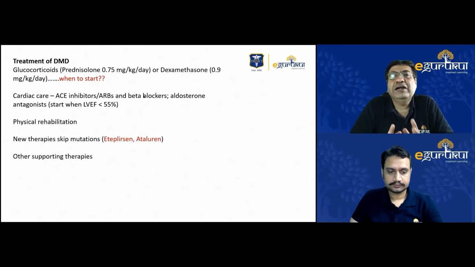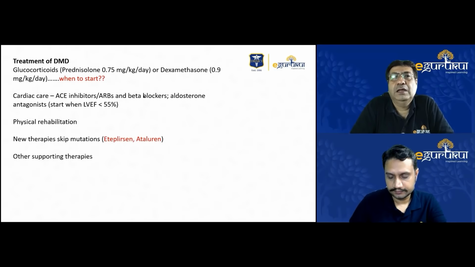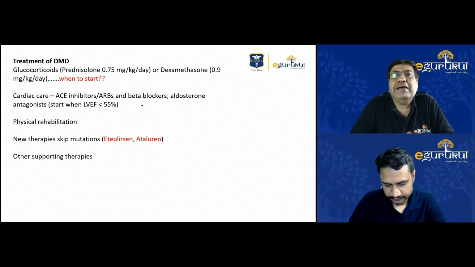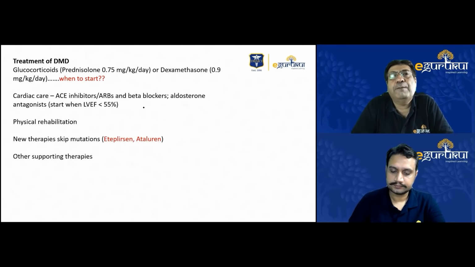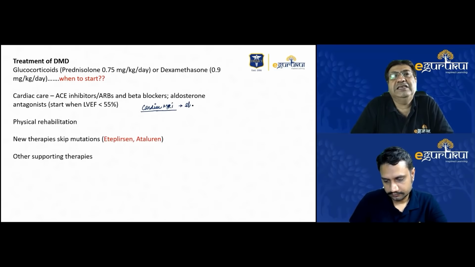Now, one thing that I would like to specifically point out here is that in case a question is asked on DMD about cardiomyopathy and the best investigation for it, please remember, normally we say echocardiogram is the most accessible and probably one of the first approaches that should be followed. But cardiac MRI is known to give earlier findings of myocardial fibrosis. Those findings, which are not seen early on echocardiogram, can be found by cardiac MRI. So it is very clear that cardiac MRI should be the first investigation for identifying cardiomyopathies in these patients.